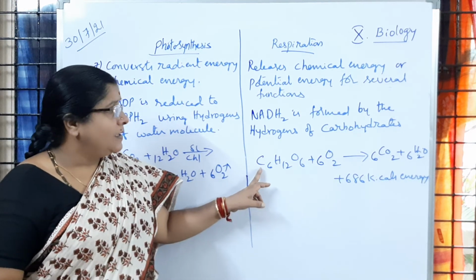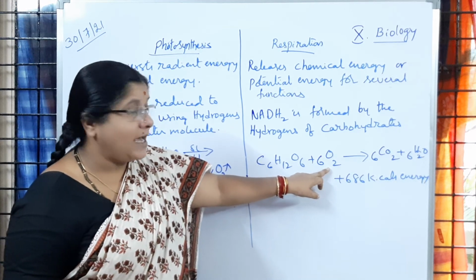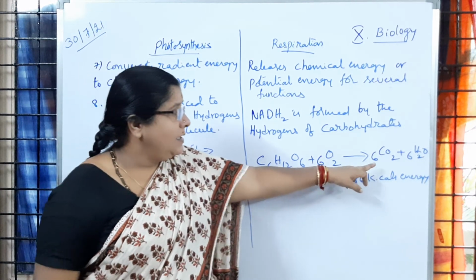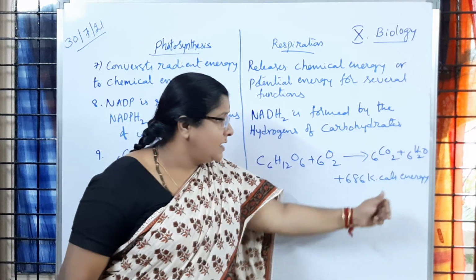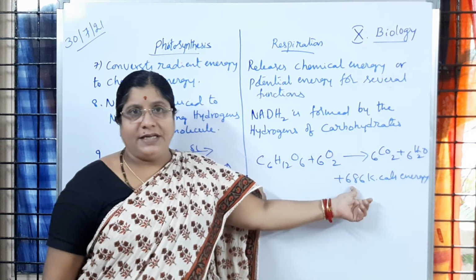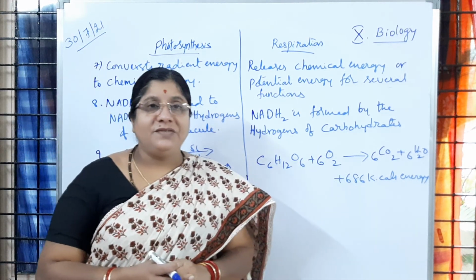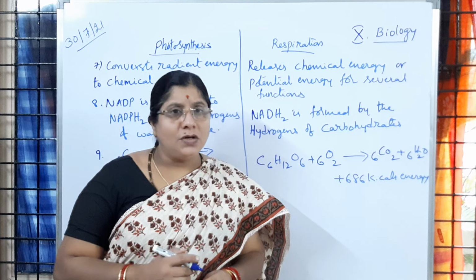Is it clear to you? So here the glucose molecule is getting oxidized, releasing carbon dioxide and water along with 686 kilocalories of energy. So in that way you learned the differences between respiration and photosynthesis.